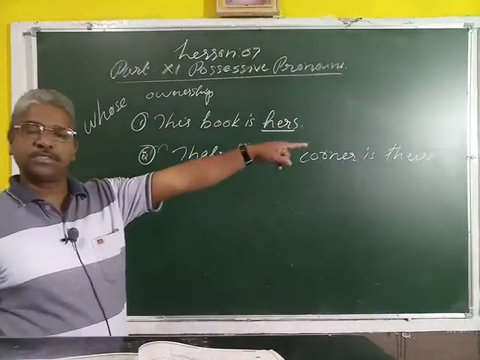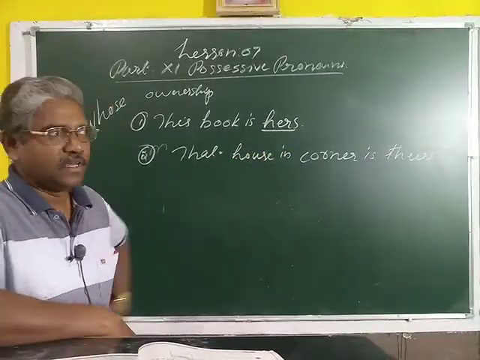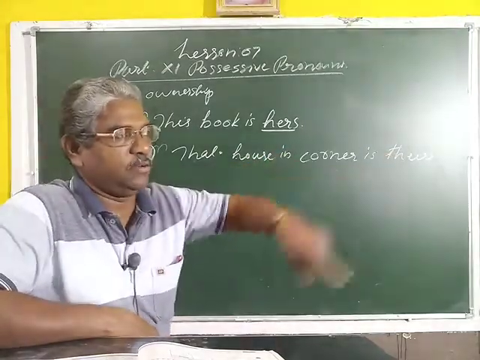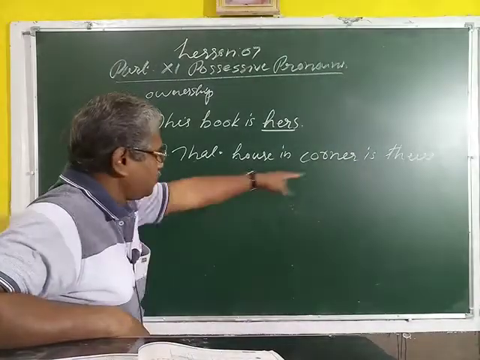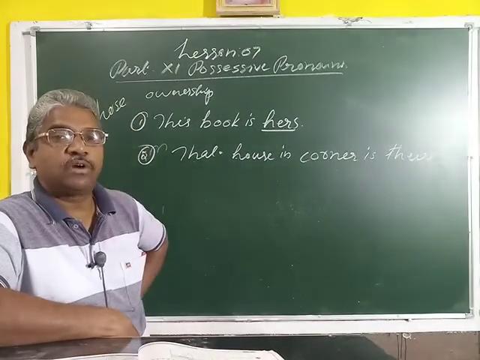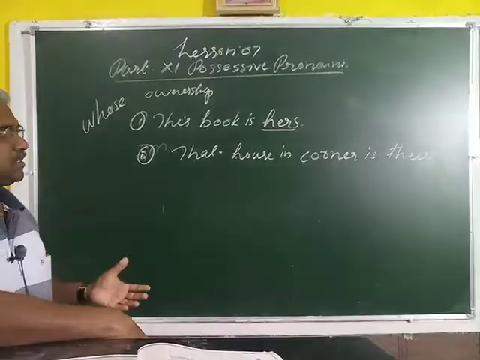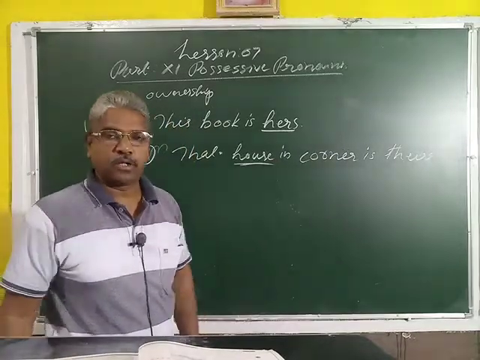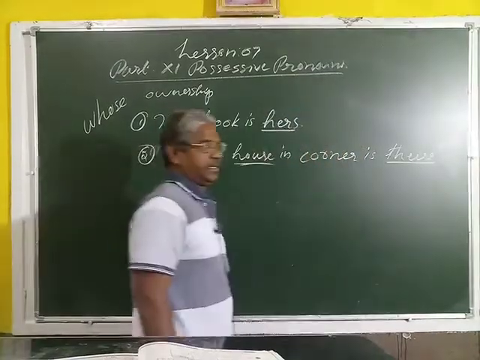That house in the corner is theirs. There is that corner, the corner of that ground, there is a house. That house in that corner, whose house? Or who is the owner of this house? Who is the owner of it? The owner of the house is theirs.